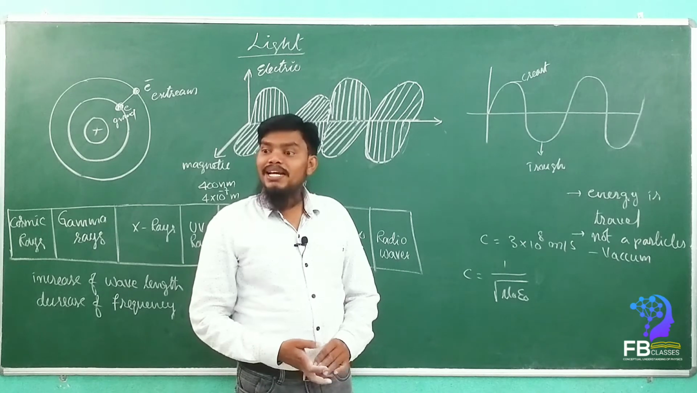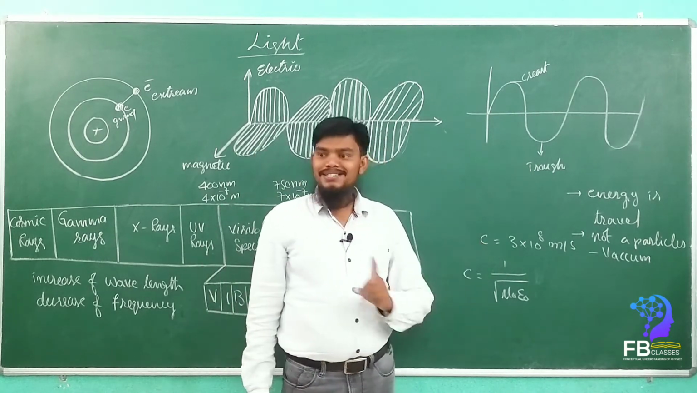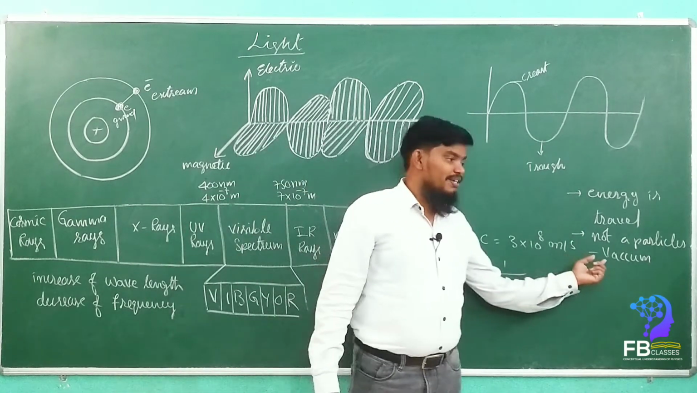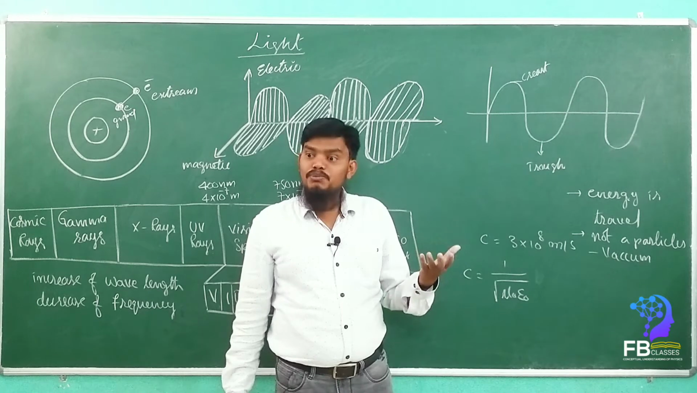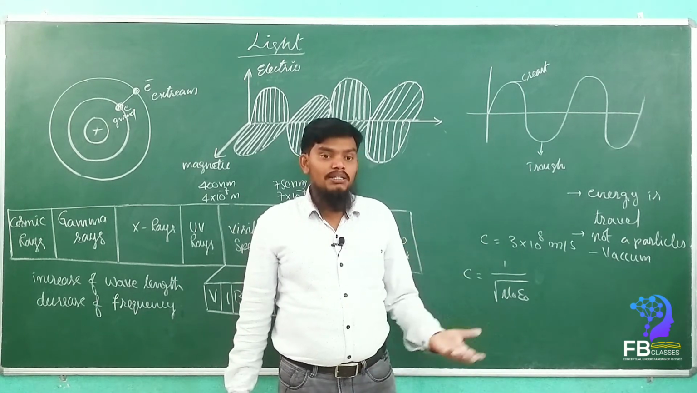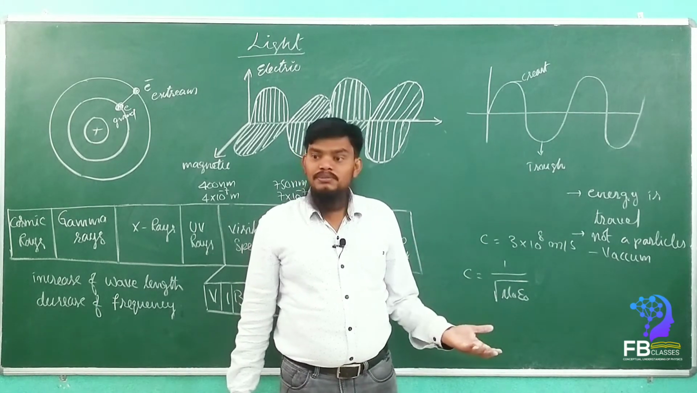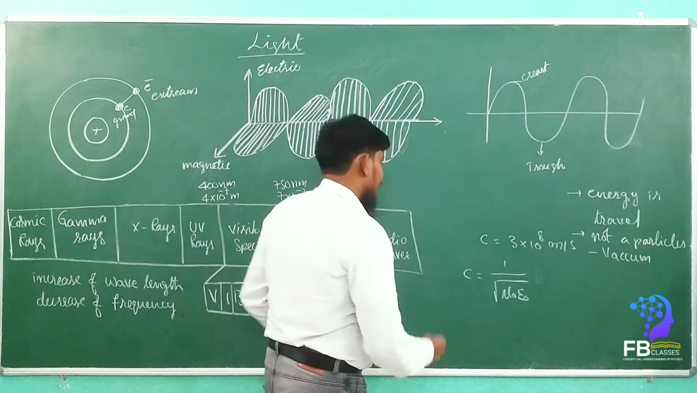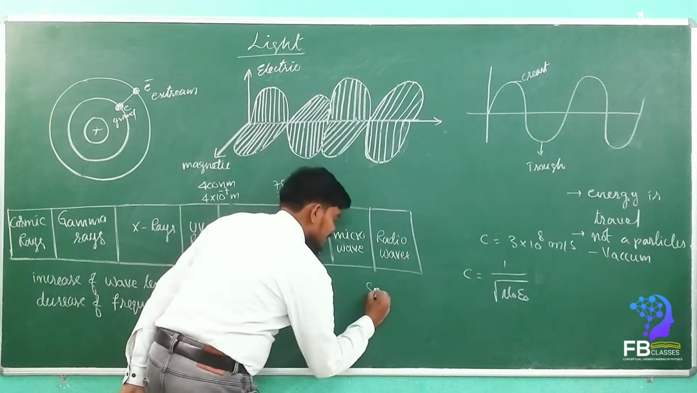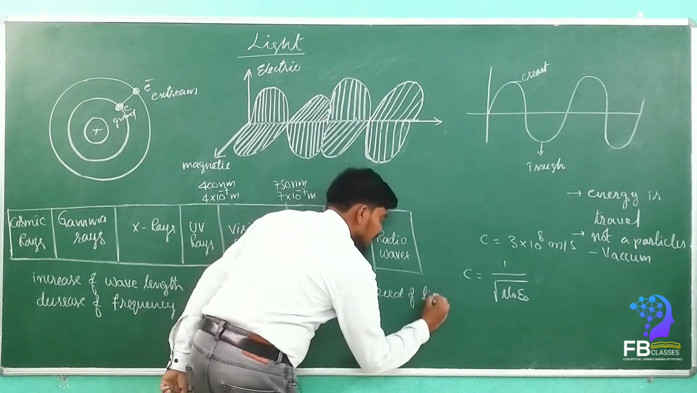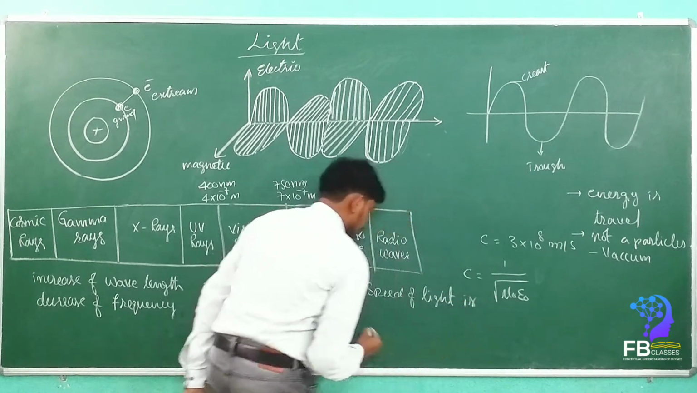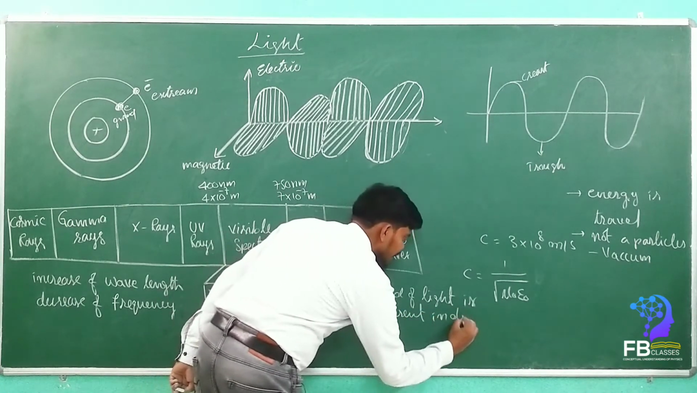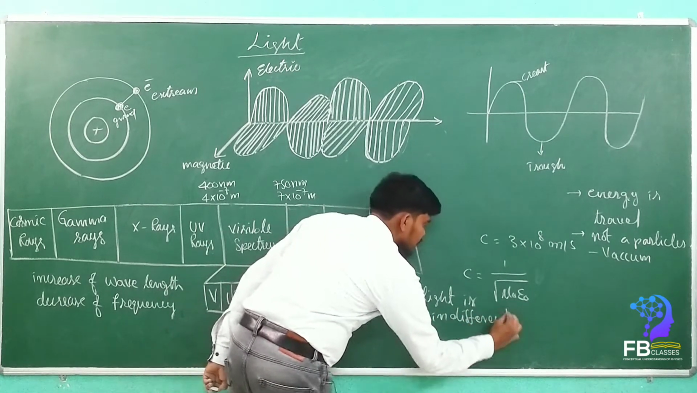Okay, speed of light, is it a constant value? No, it is not a constant value, because the speed of light is different in different media. In which medium is it 3 into 10 power 8? In vacuum. Yes, whereas when it is moving in a material medium like water, glass, steel, then the speed of light is different. Okay, so here I am going to write: speed of light is different in different mediums.